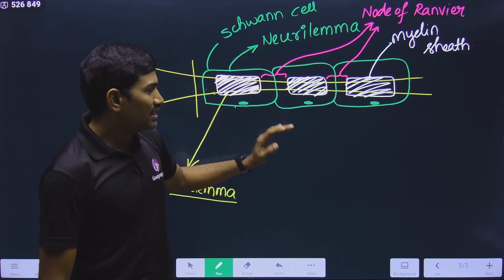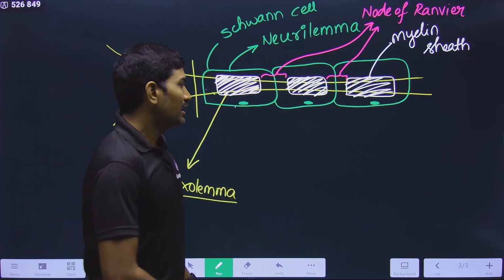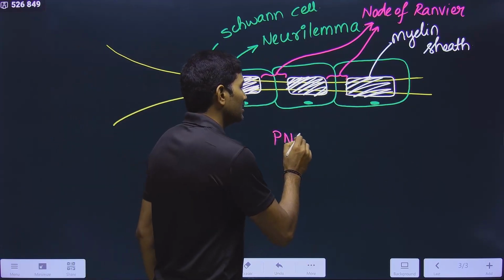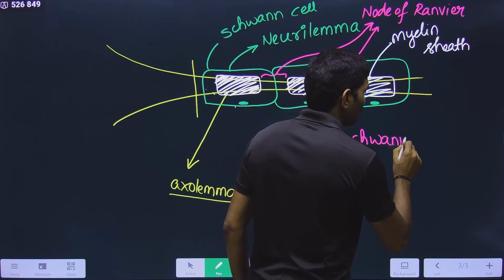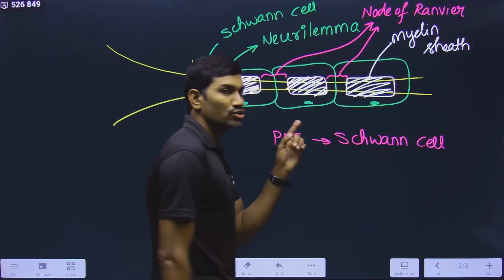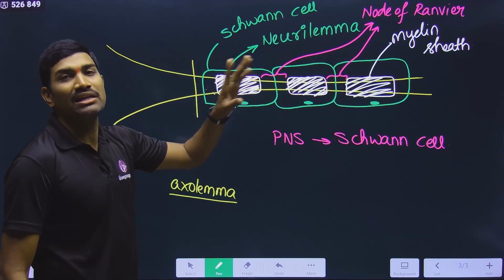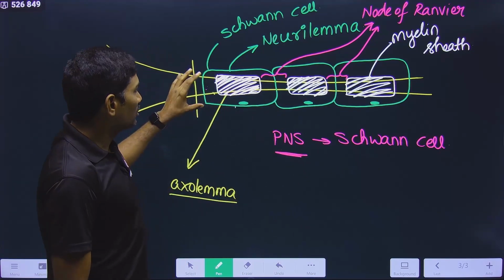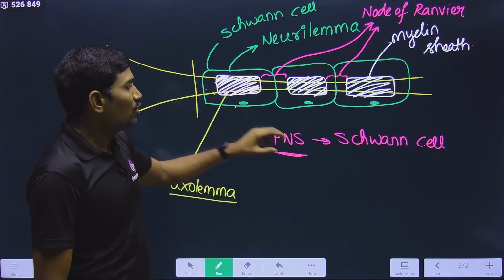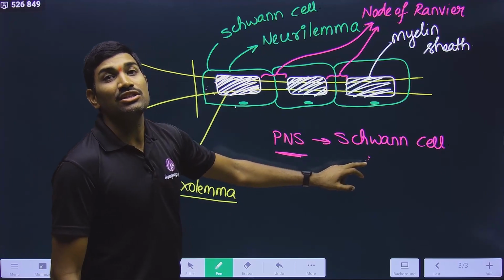Please remember, here itself I am telling you another point. In the case of the peripheral nervous system, it is the Schwann cell. I will show you a diagram also. It is the Schwann cell that is important for myelin sheath formation. In the peripheral nervous system, who is forming the myelin sheath around the axons of the neurons? It is the Schwann cell.